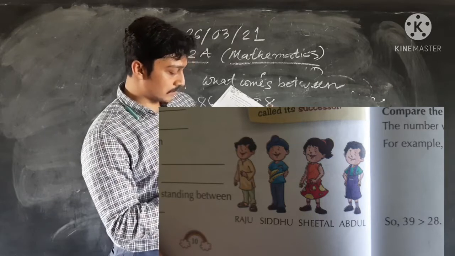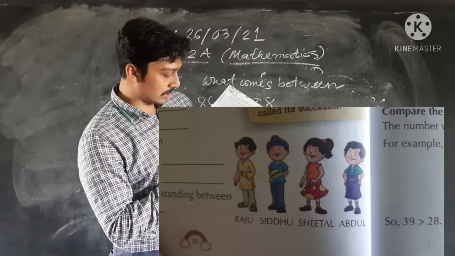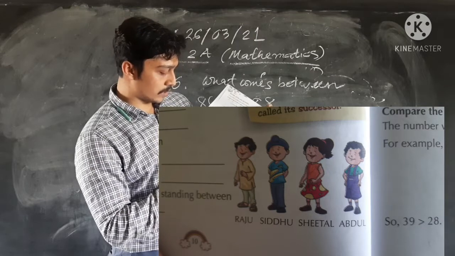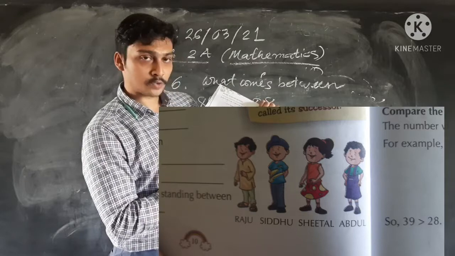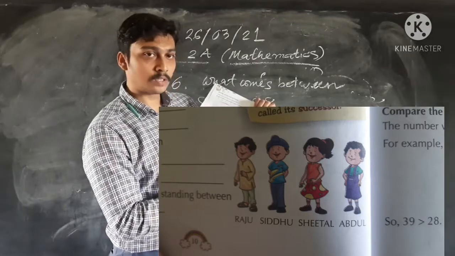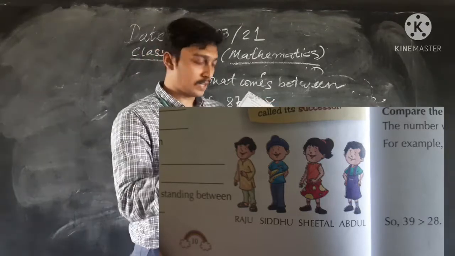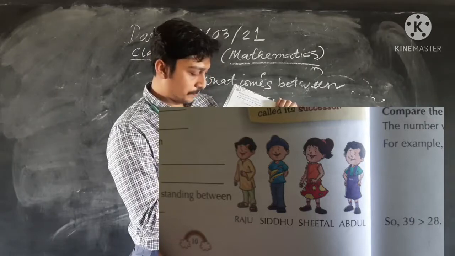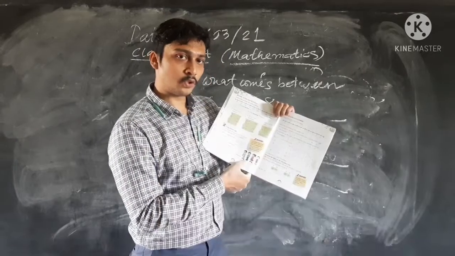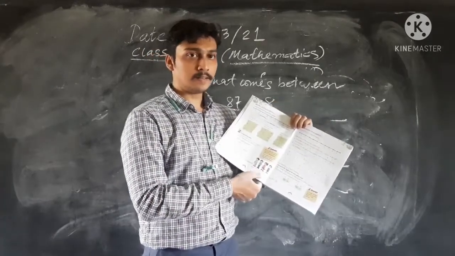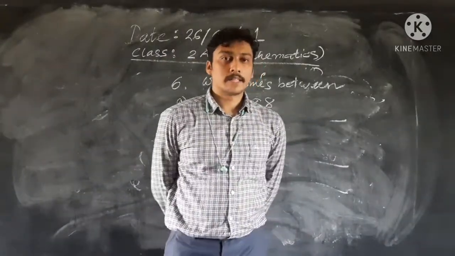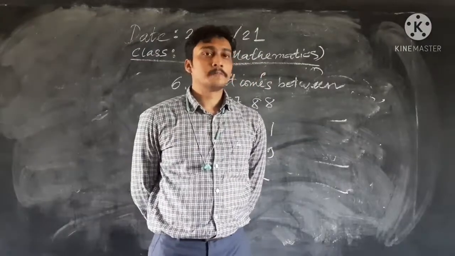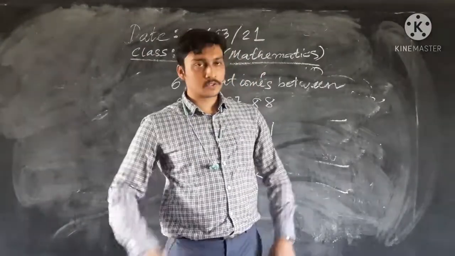The next question, question number 3. How many children are standing between Raju and Abdul? The first one is Raju and the last one is Abdul. There are 2 people between them. They are Sidhu and Sital. Clear? Okay.